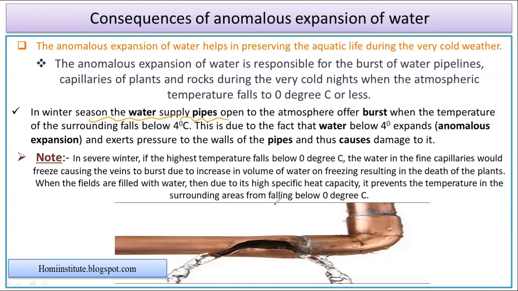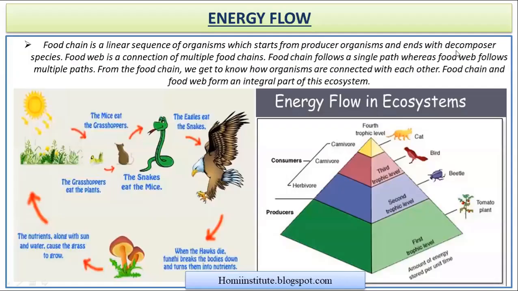As there is a change in the density of the water which is present inside the water container, due to the change in the volume with the change in the temperature, we do observe that they used to exert an extra amount of pressure on the pipes, and those places or those points where there is a weak point, from there the pipe gets blasted out. So these are the things which we need to understand regarding the anomalous expansion of water in this particular chapter.